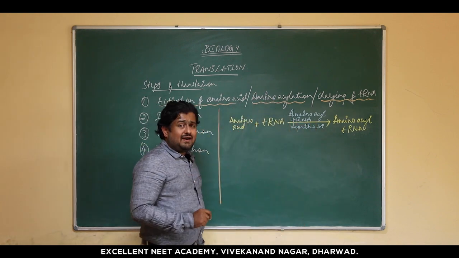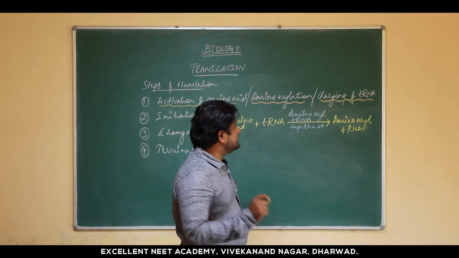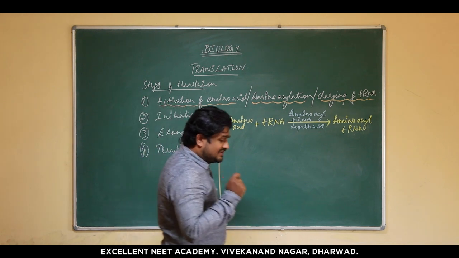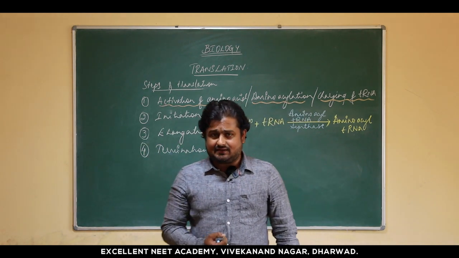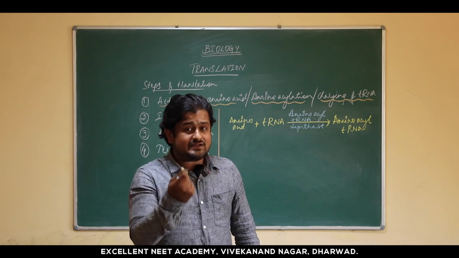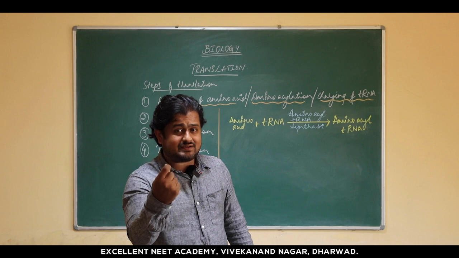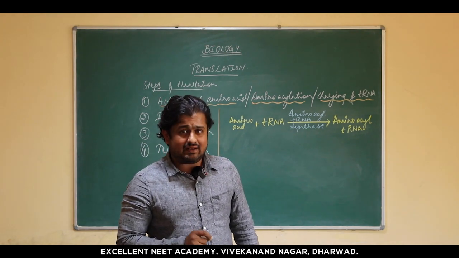Since there is a product called amino acyl tRNA, this process is called amino acylation. Since the tRNA molecule receives the amino acid and gets charged up so that it can enter the ribosome along with the amino acid, this step is called charging of tRNA.